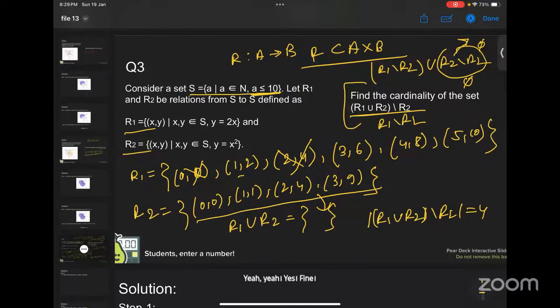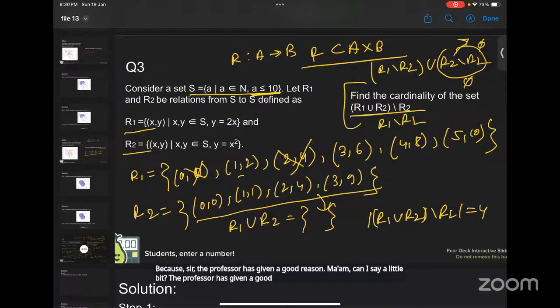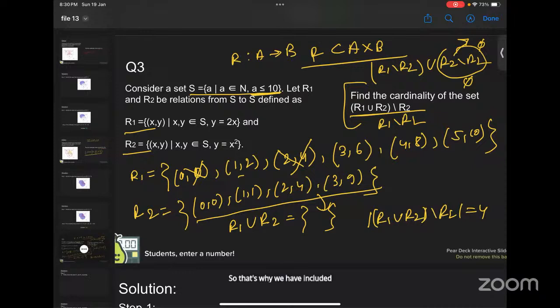Many students in this course are confused about why 0 is included as a natural number. The professor has given a good reason. Ma'am, can I say a little bit? The professor has given a good reason, that we use 0 as a counting number as well. Like if in a room there are no boys, then we can say there were 0 boys in the room. So that's why we have included 0 in our natural set. Yeah, that's good reasoning.